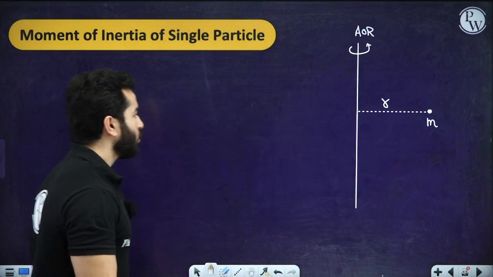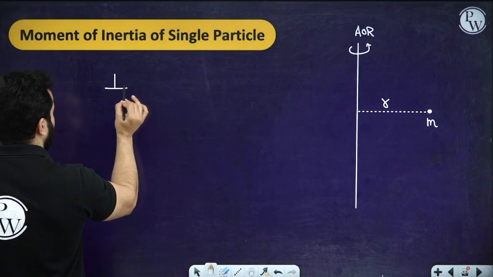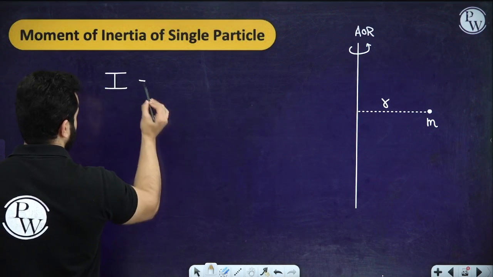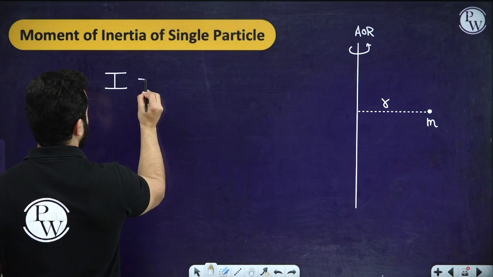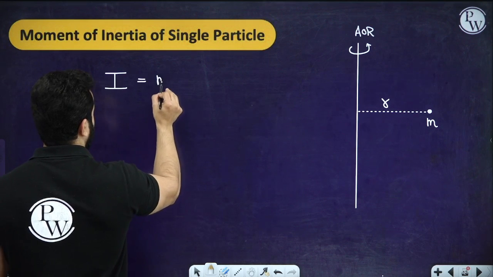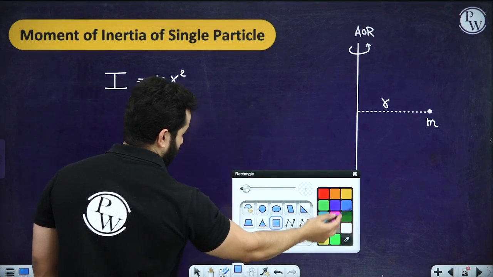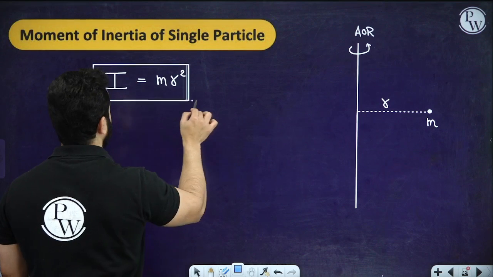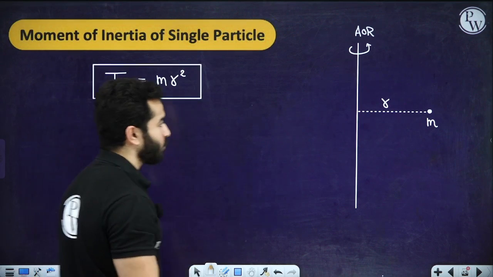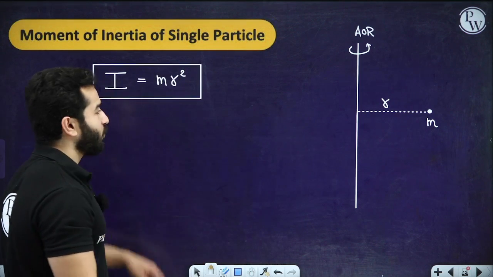So the moment of inertia of this body will be written as m times r square. Quite easy. So this is for a single particle.